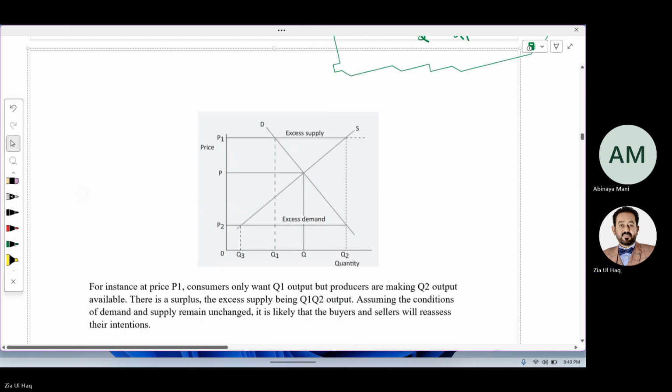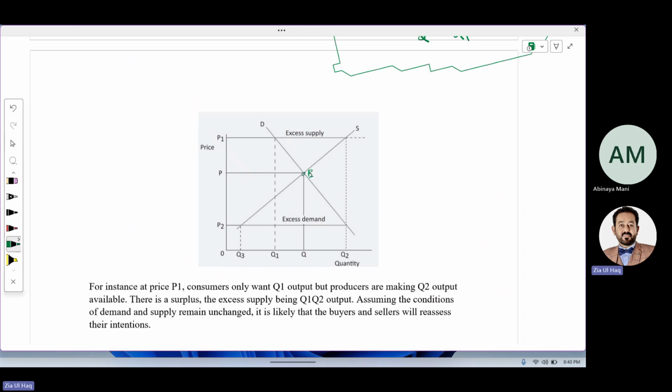Let's read. So this is demand, this is supply. They are intersecting here, point E. So this price will prevail in the market. This means this quantity is existing in the market.